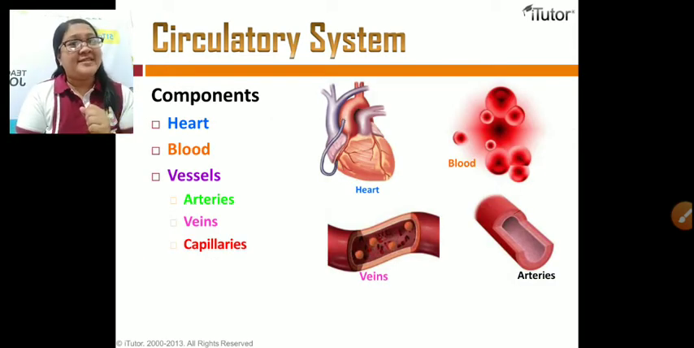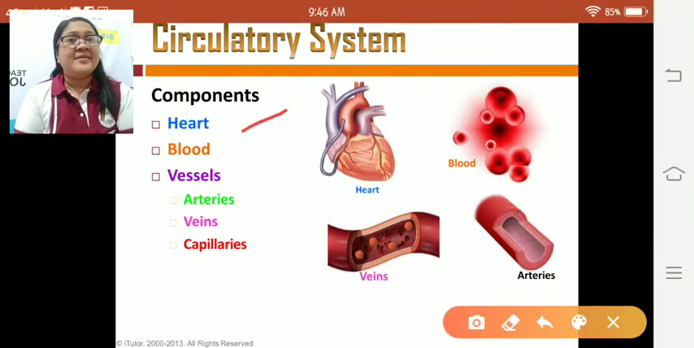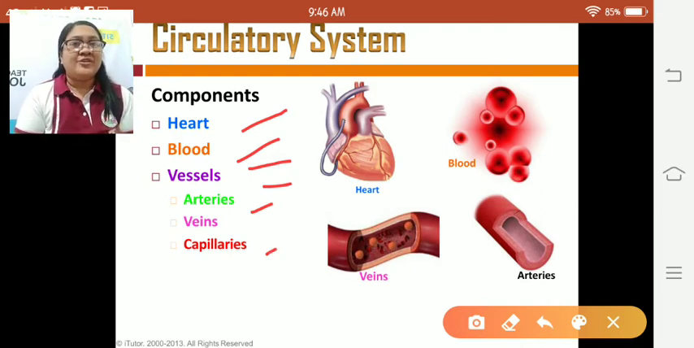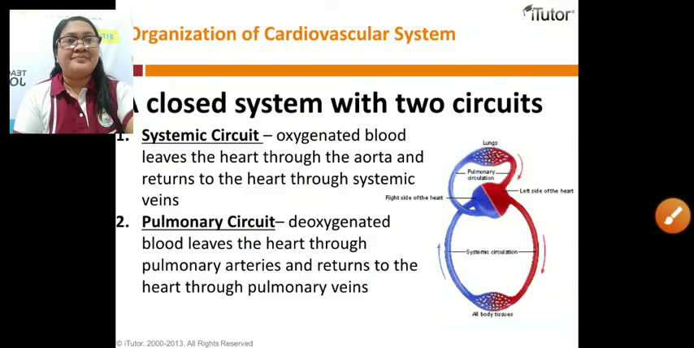The circulatory system is composed of different components, including organs: of course the heart, the blood, and the vessels. We have three kinds of vessels: arteries, veins, and capillaries. Later, I will discuss to you one by one the heart, blood, and vessels and their functions in the circulatory system. Okay, let's continue.